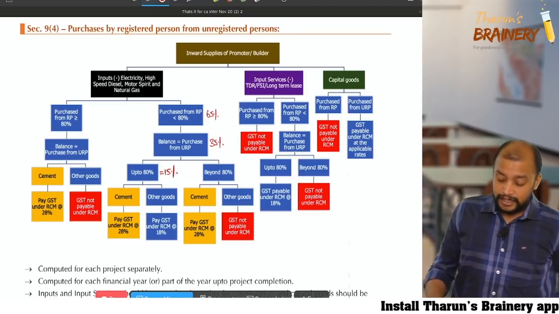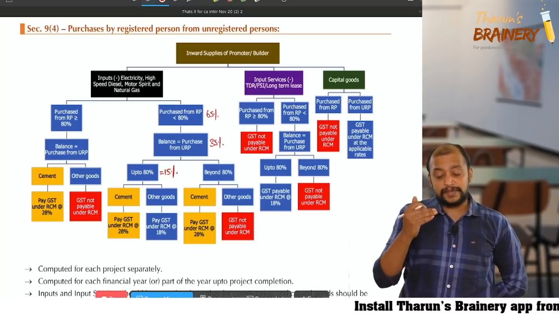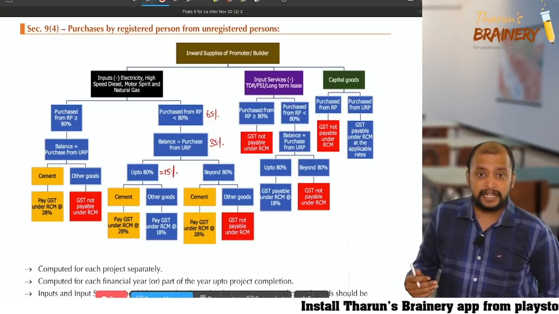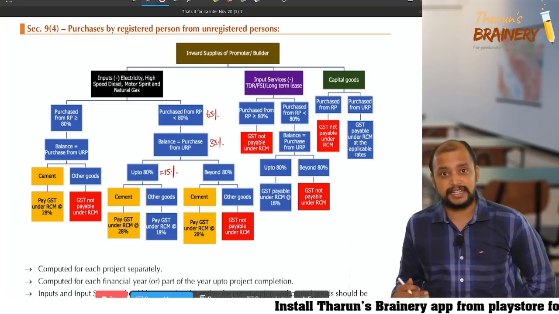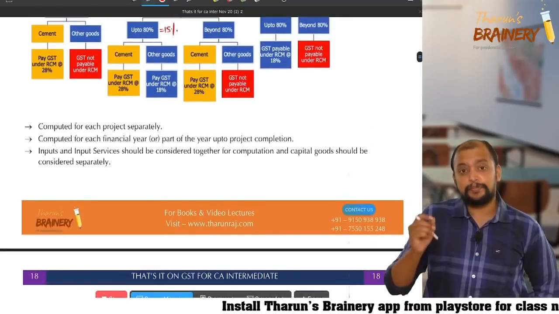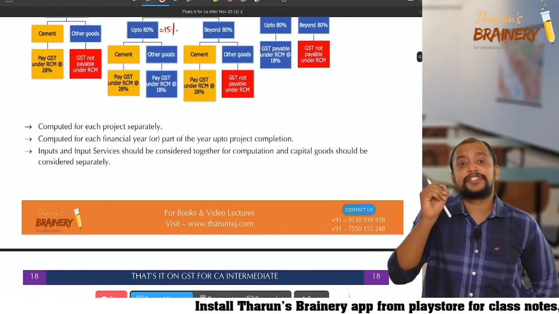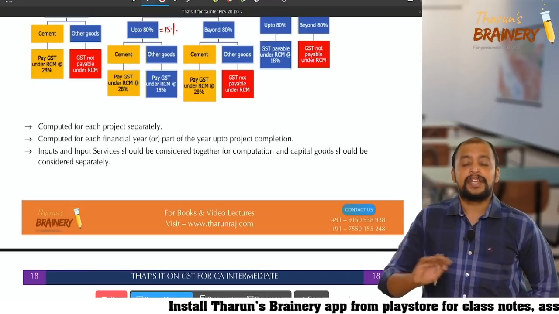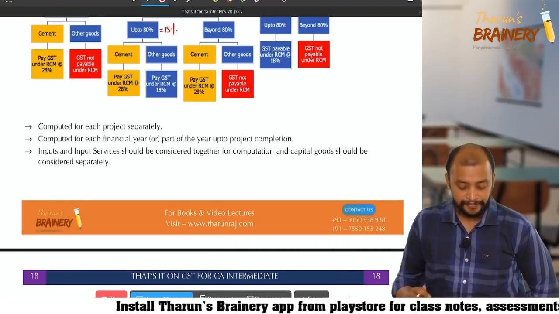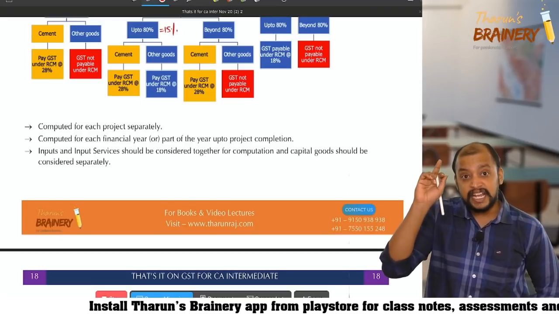So therefore, this is about 9 subsection 4. Inward supply of promoter or builder, which is covered under RCM. Okay, now look into this. This should be computed for each project separately, means it is not for all the projects together. Each project wise computed for each financial year.